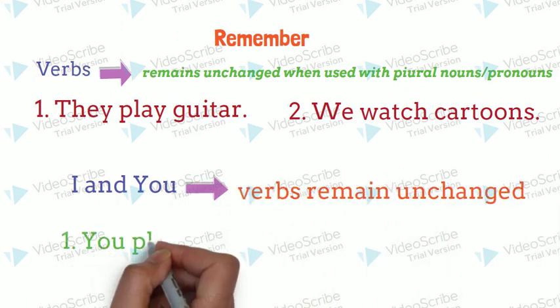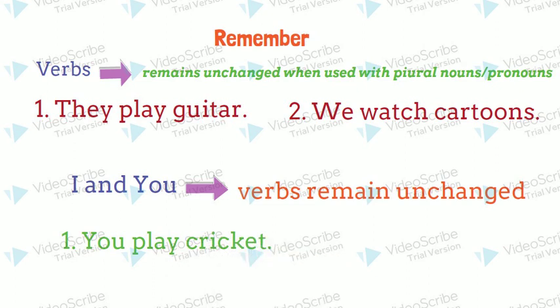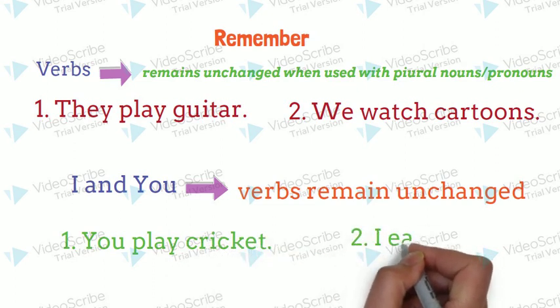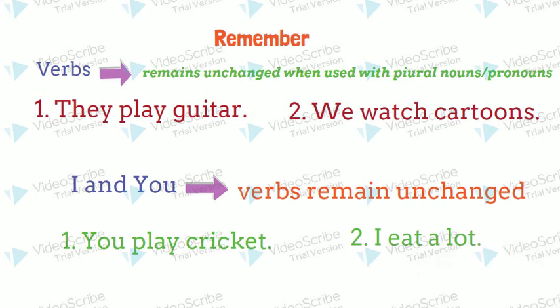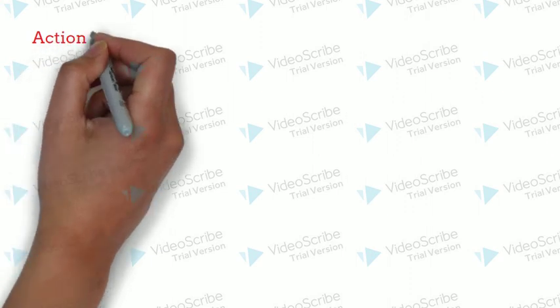Look at the example to get it clear. You play cricket, I eat a lot. We just saw that with plural nouns and even with the pronouns you and I, verbs remain unchanged. Hey, that's cool. Let us know more about action words.